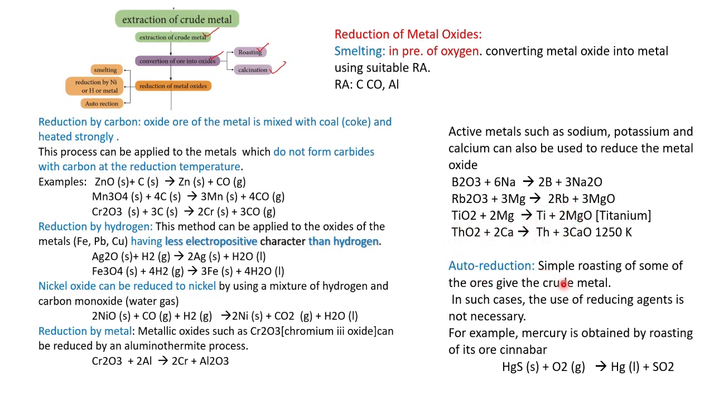Then auto reduction, where there is no other external reducing agent. For example, mercury is obtained by roasting of its ore cinnabar. Cinnabar is HgS, and with the oxygen it gives Hg in the liquid form.